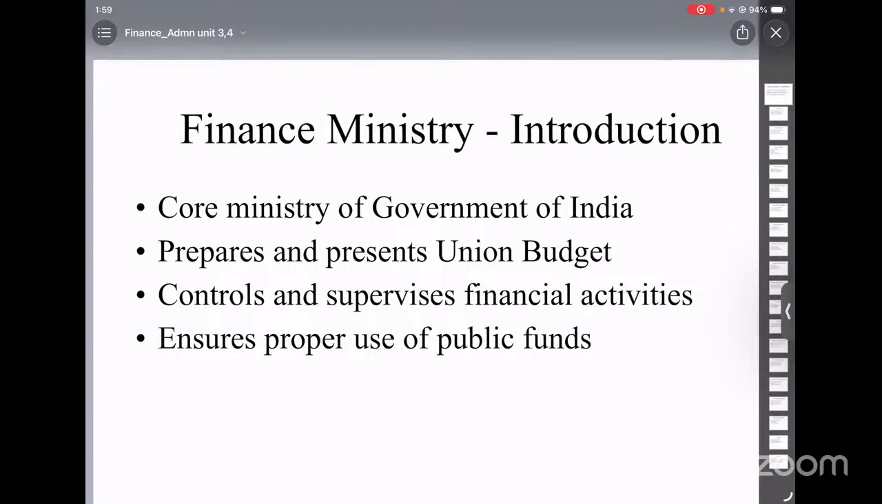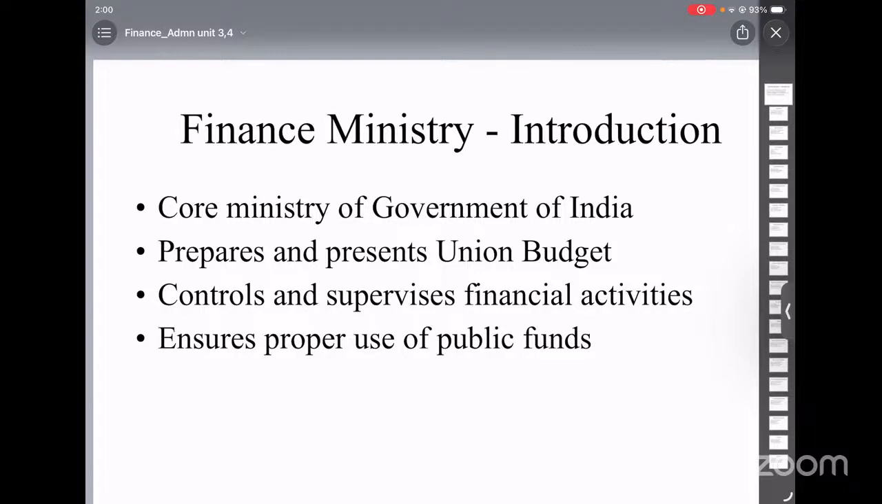Now let's look into Unit 4, Finance Ministry. The Finance Ministry is one of the most important ministries in the Government of India. It plays a central role in managing country's finances. It controls and supervises the financial activities of all other departments. The Finance Ministry prepares the national budget and presents it to the Parliament.